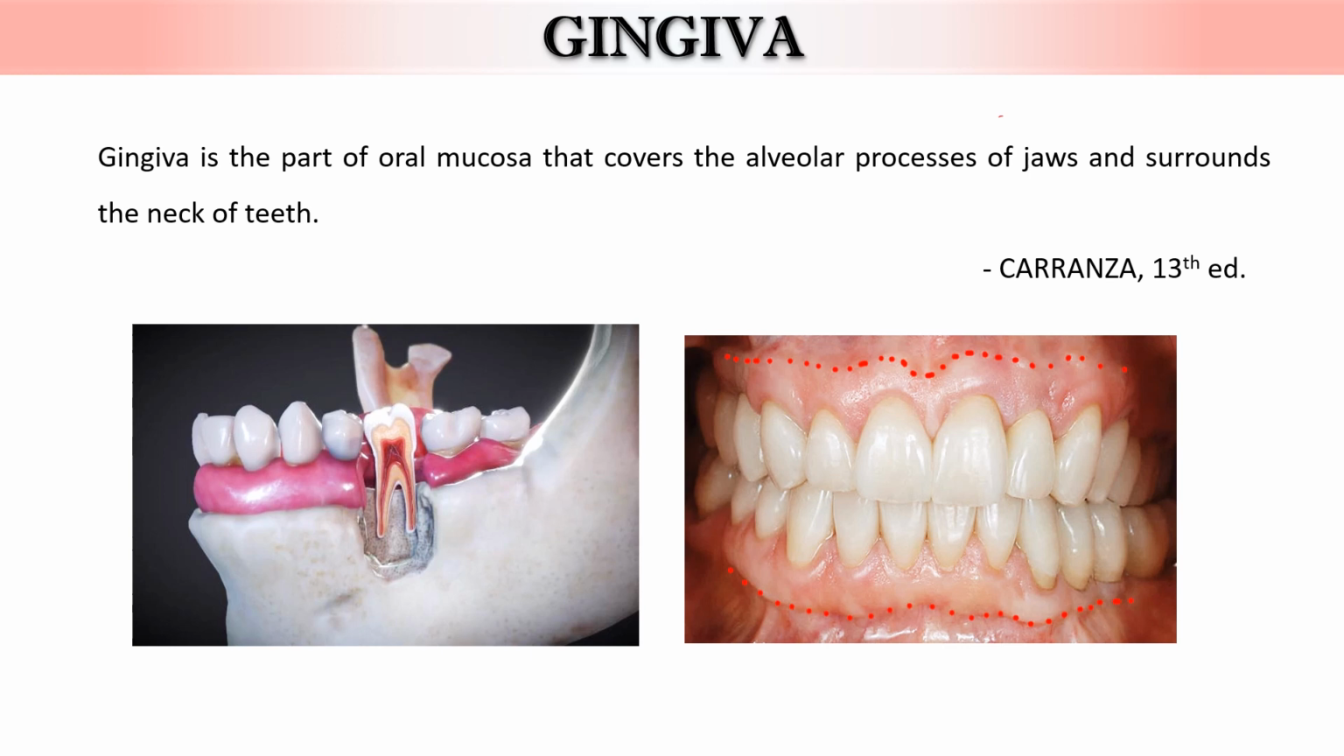Gingiva. Gingiva is defined as the part of the oral mucosa that covers the alveolar processes of the jaws and surrounds the neck of the teeth. This part of the oral mucosa covers the alveolar process of the jaws around the teeth, and it surrounds the teeth around their neck.